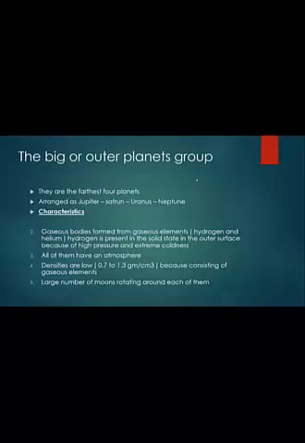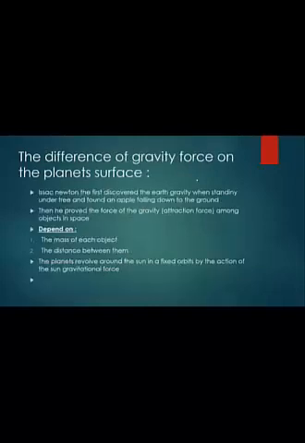A large number of moons are rotating around each of them. And these farthest planets are called giant planets because they are so big. There is a difference in the gravity force on each planet's surface.